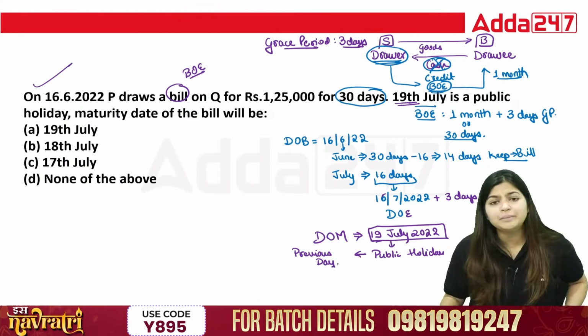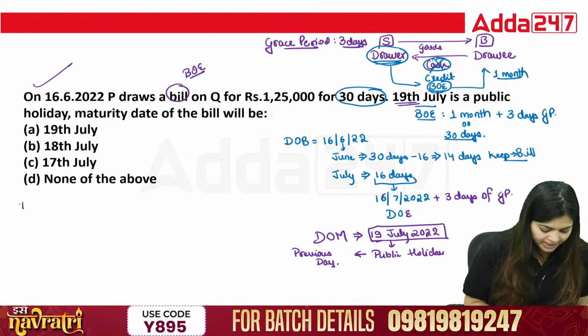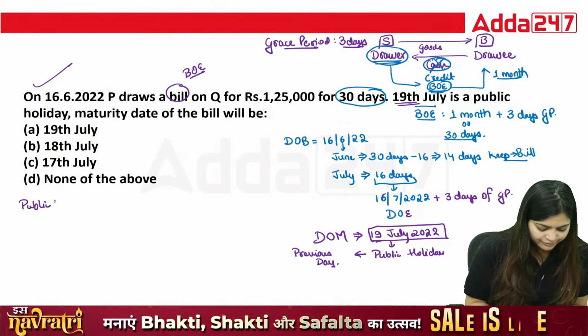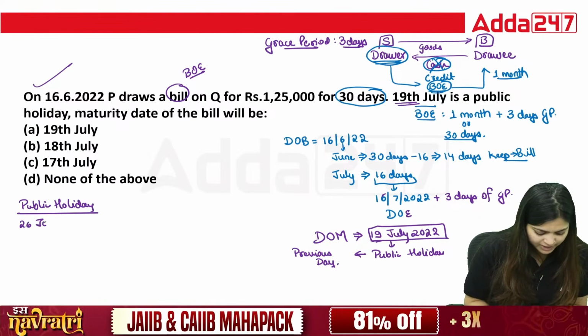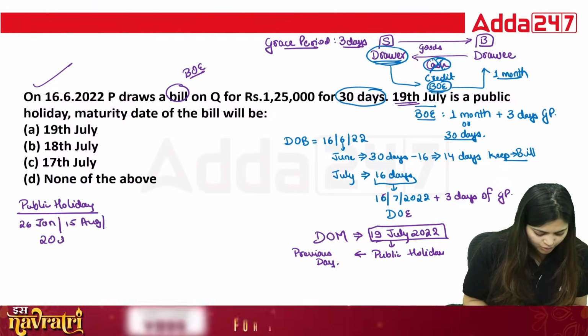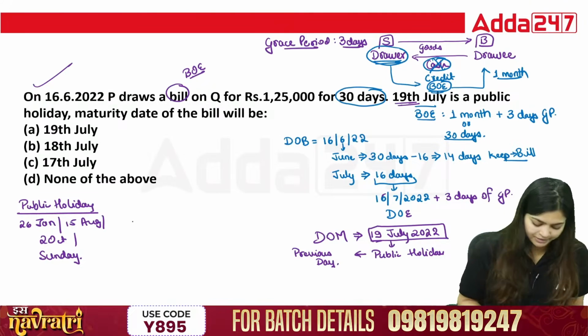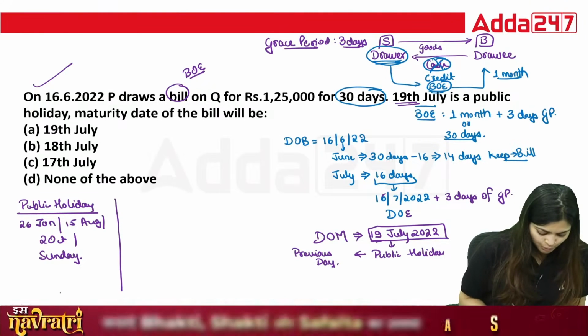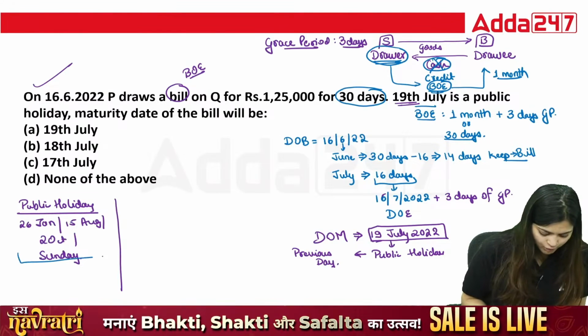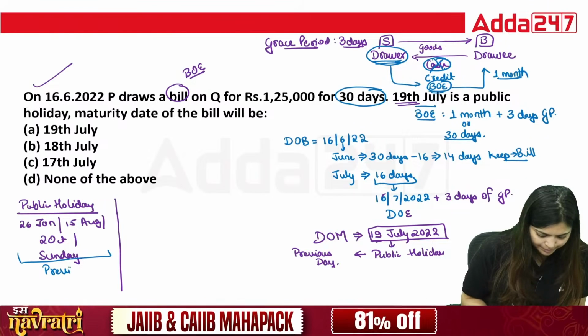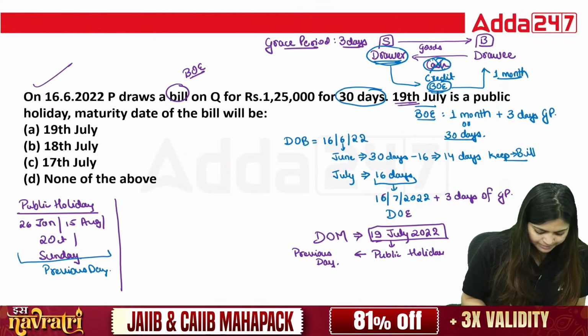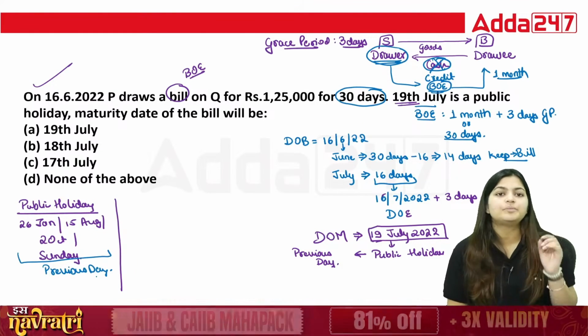What are public holidays already known by everyone? For example, 26th January, 15th August, 2nd October, Sundays. All these are public holidays. In this situation you will take the previous day and collect the amount the previous day.